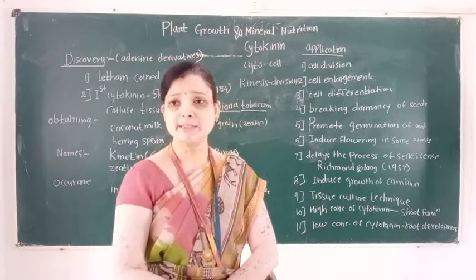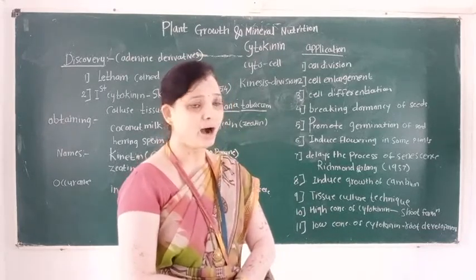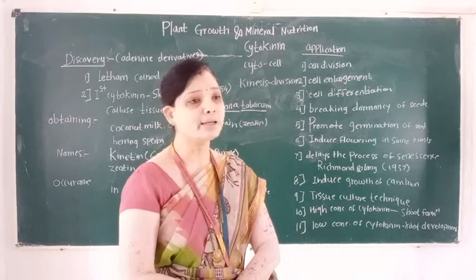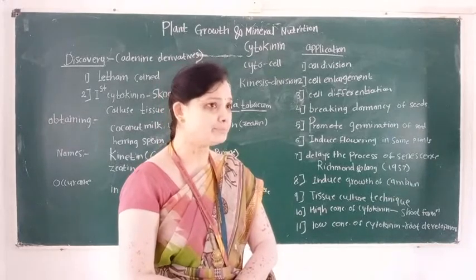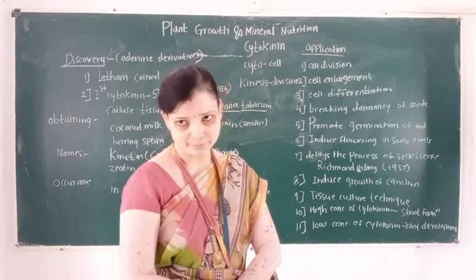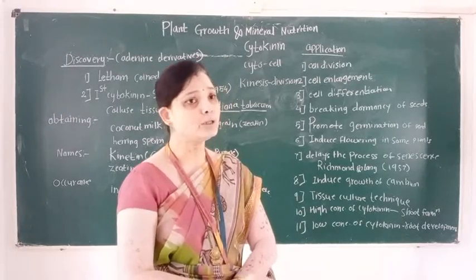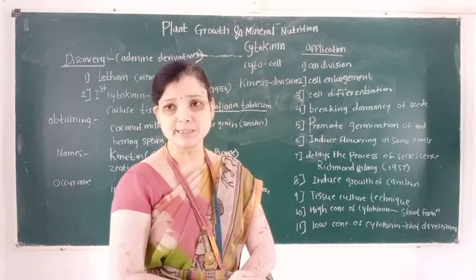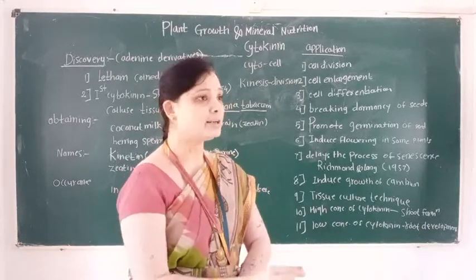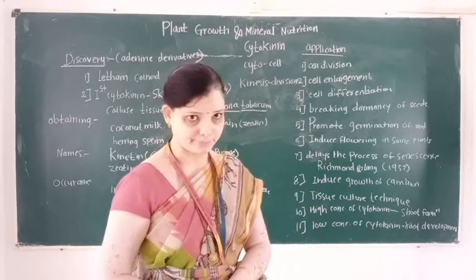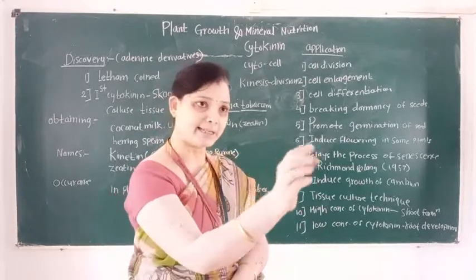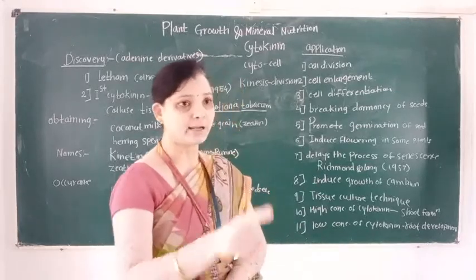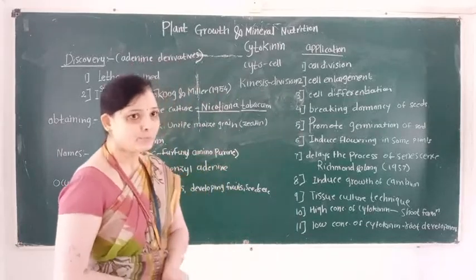And what are the examples of the auxin? IAA, IPA, 2,4-D and NAA. And give the examples of the cytokinin. First example is kinetin and second example is BAP.